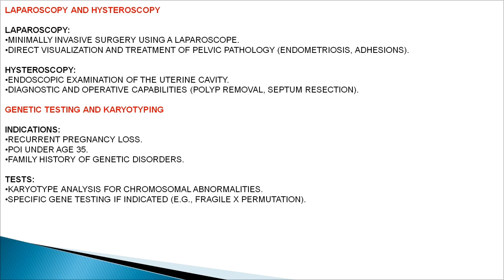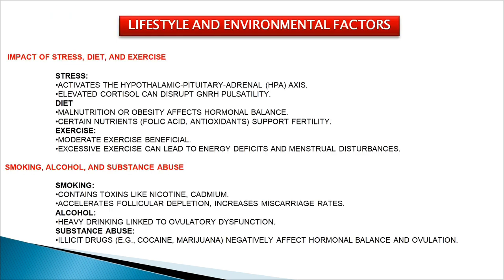Then you can also go for genetic testing and karyotyping. The indications are recurrent pregnancy loss and POI under age 35, or if there is any family history of genetic disorder. The tests include karyotype analysis for chromosome abnormalities and specific gene testing if indicated.